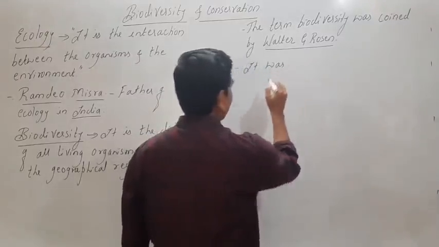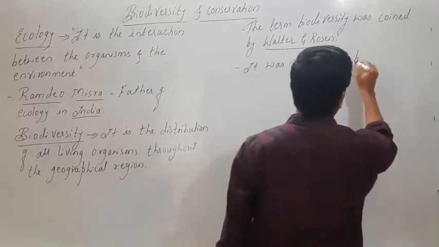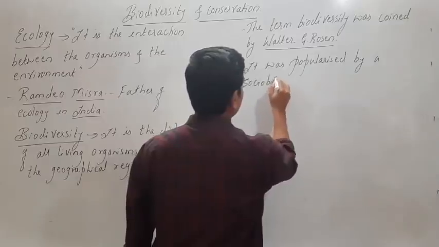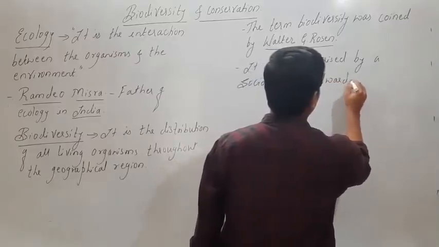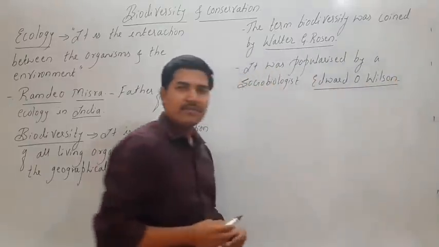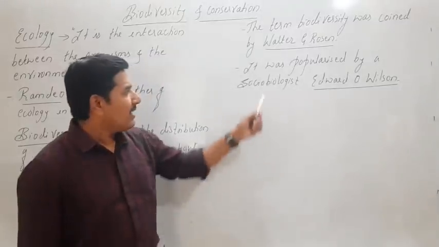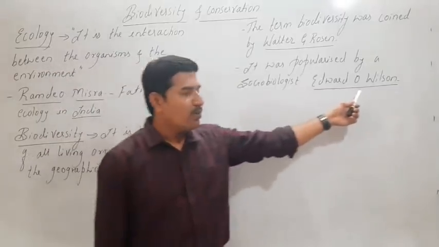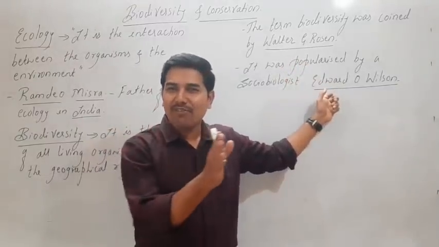Look at their names. The term biodiversity was coined by Walter G. Rosen, and it was popularized by one more person called Edward O. Wilson, and because of this reason Edward Wilson is regarded as the father of biodiversity.